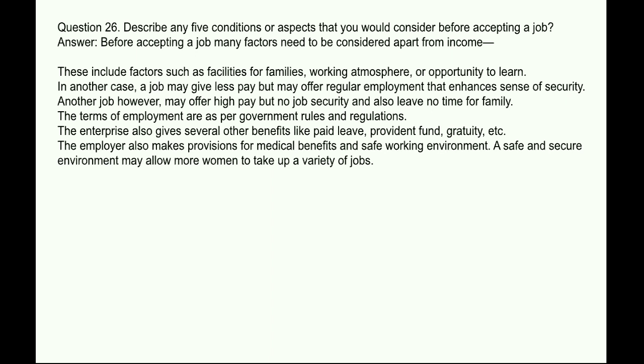The terms of employment are as per government rules and regulations. The enterprise also gives several other benefits like paid leave, provident fund, gratuity, etc. The employer also makes provisions for medical benefits and a safe working environment. A safe and secure environment may allow more women to take up a variety of jobs.